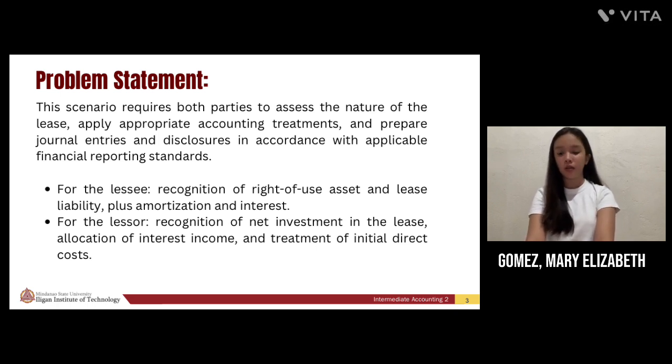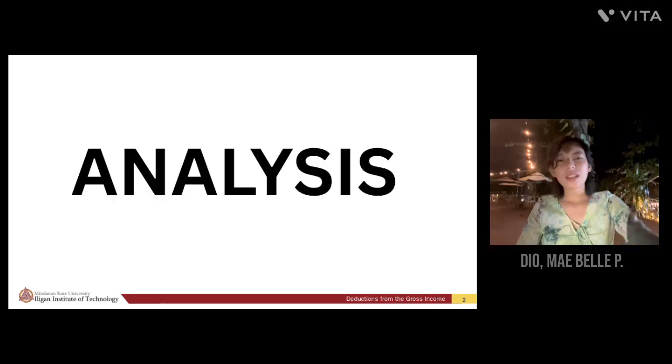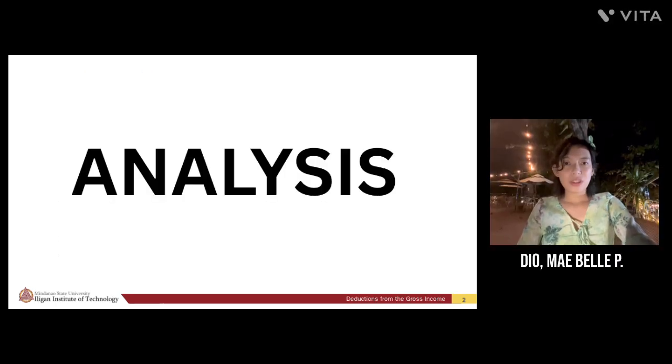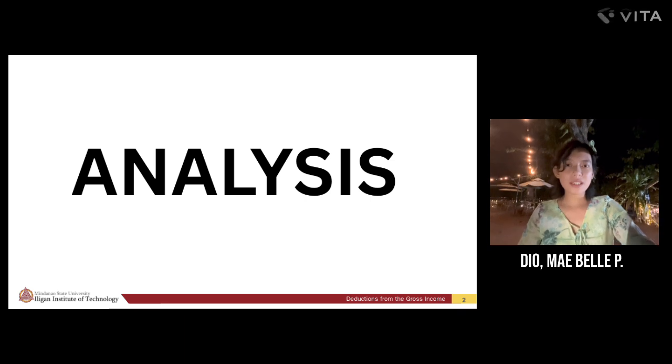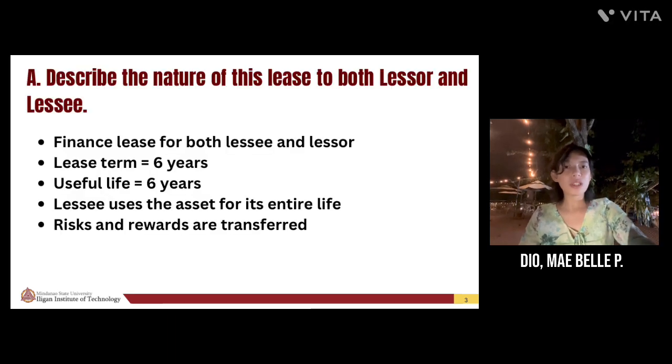For specific requirements, we have for the lessee recognition of right of use asset and lease liability plus amortization and interest. For the lessor, we have recognition of net investment in the lease, allocation of interest income, and treatment of initial direct costs. And with that information, let's move forward to our analysis, starting off with the nature of the lease for both the lessor and the lessee.